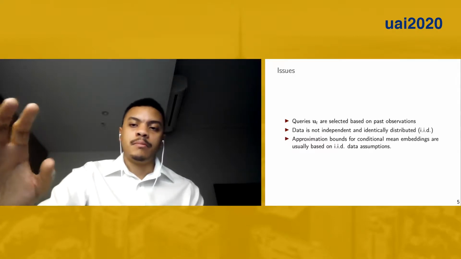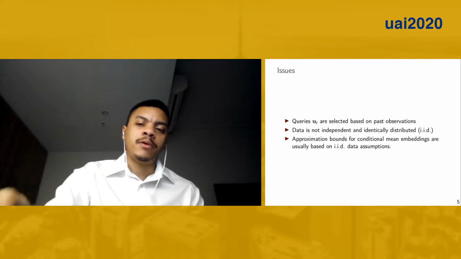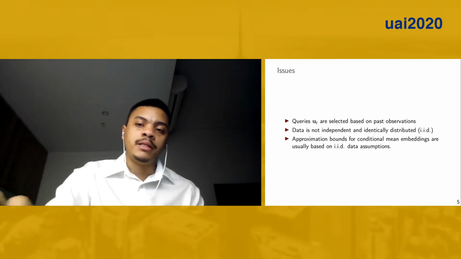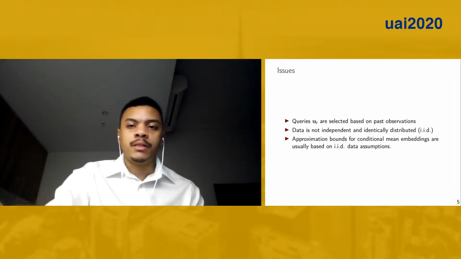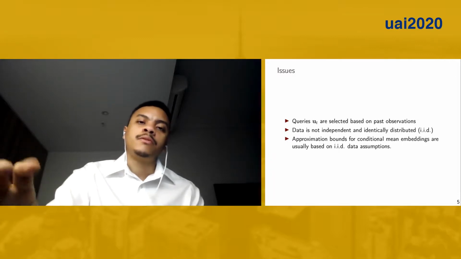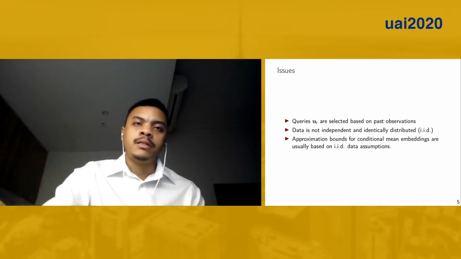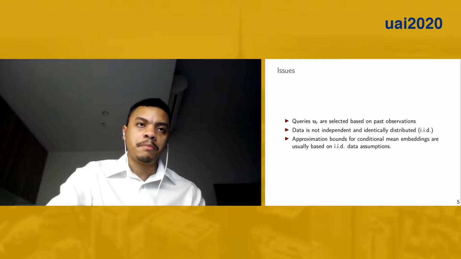And the main problem with that is that the approximation bounds that you find for conditional mean embeddings in the literature are usually based on IID data assumptions. So any uncertainty estimate that we could get with the current theoretical results would be invalid in our setting, since we're taking an active learning approach.